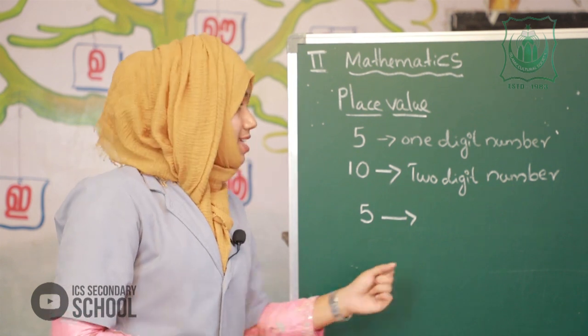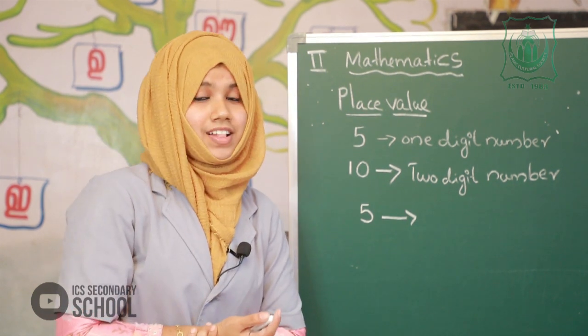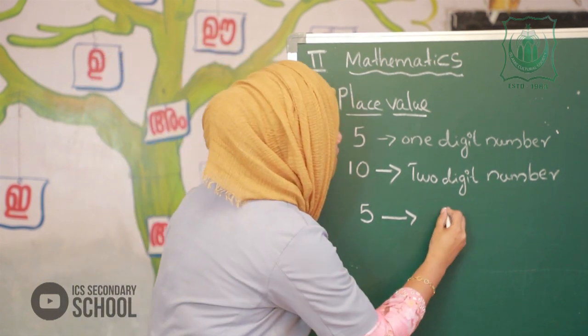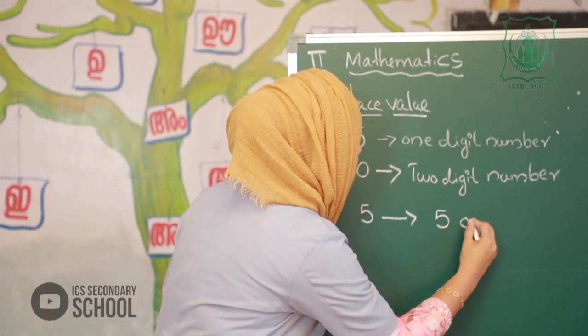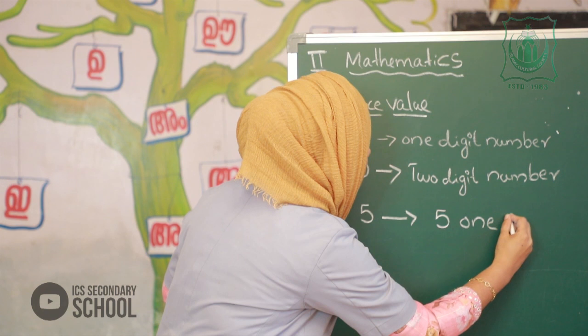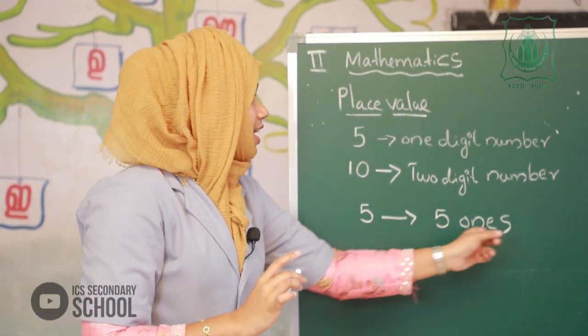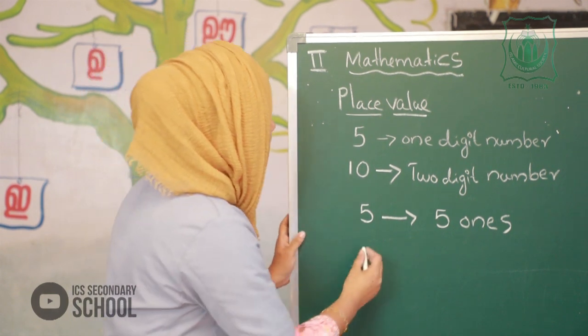So, in 5, how many ones in 5? Yes, 5 ones. 5 is 5. We can write 5 ones. Now 10.